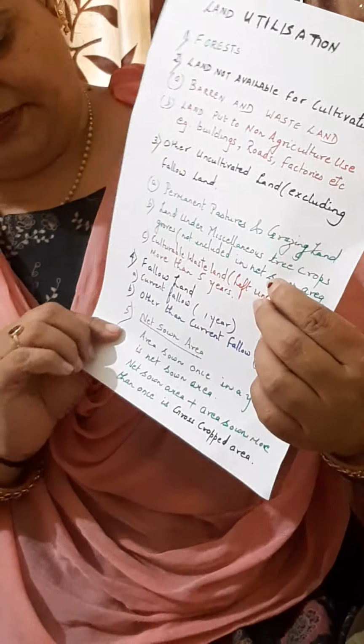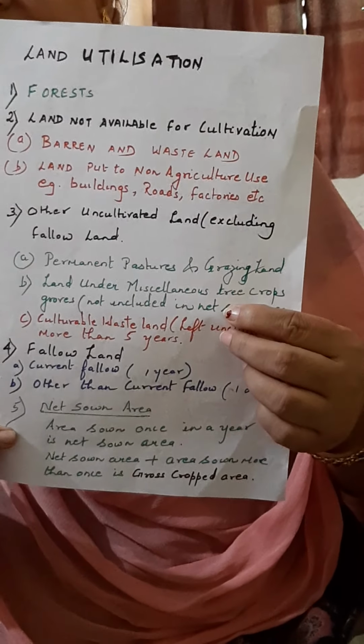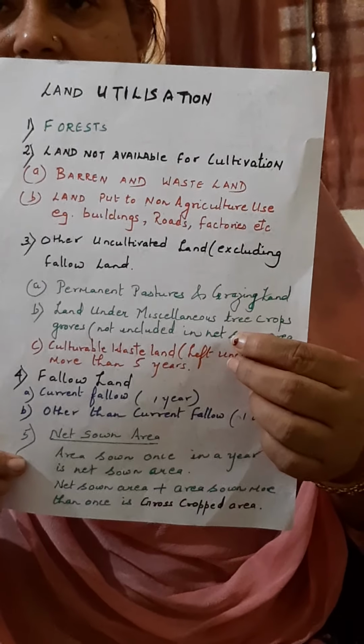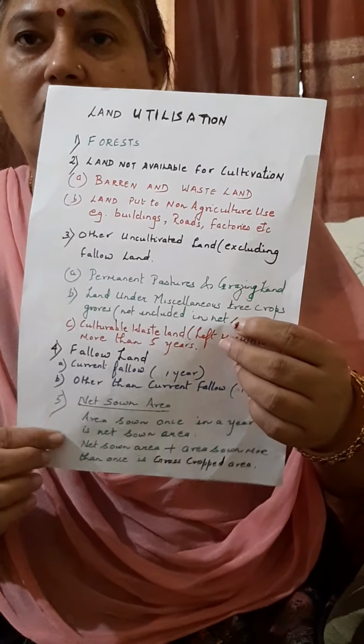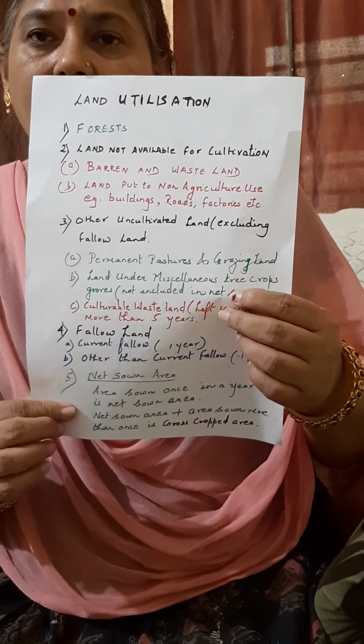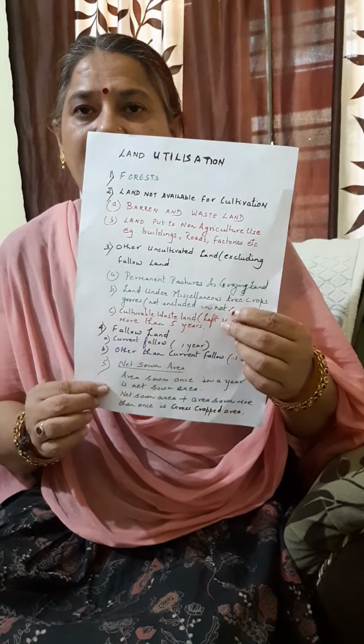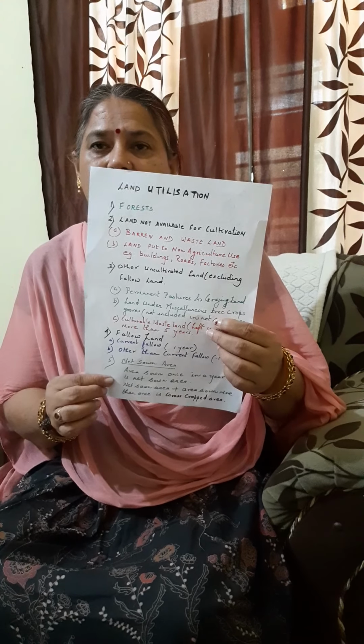Then last is the net sown area, fifth. Net sown area is the area sown once in a year. And gross cropped area is net sown area plus the area sown more than once in a year. We call it as gross cropped area.